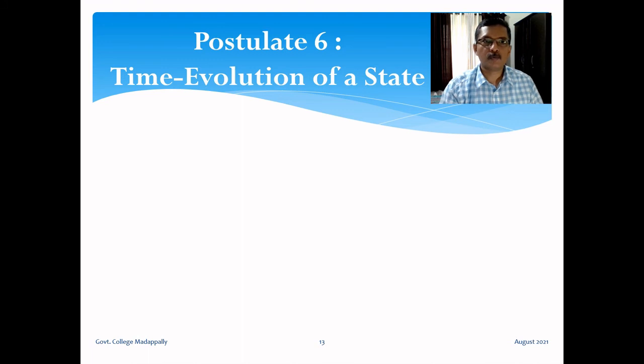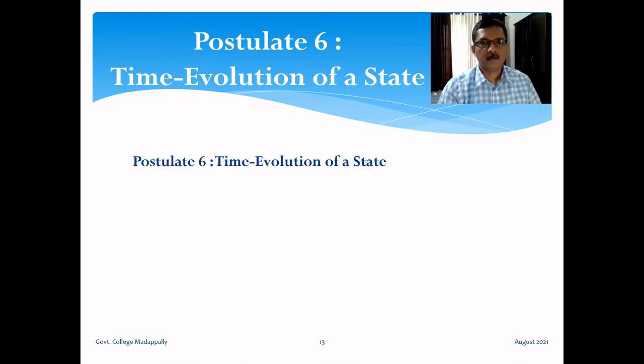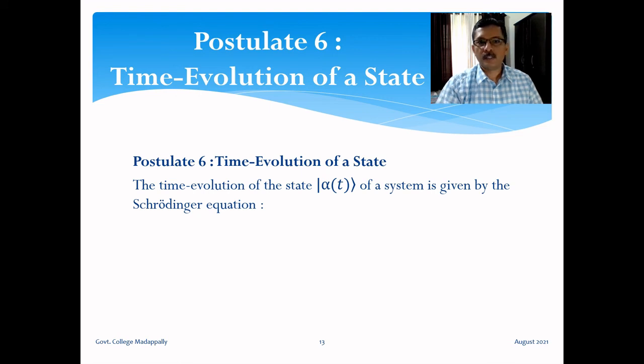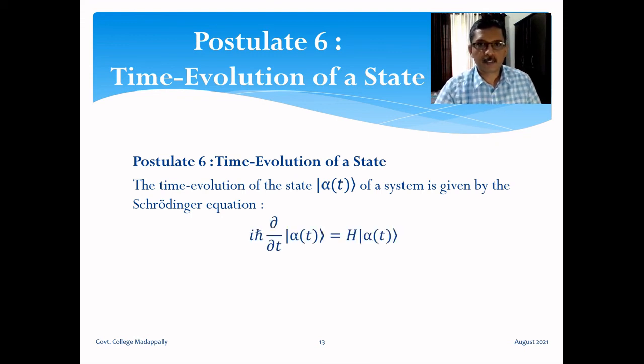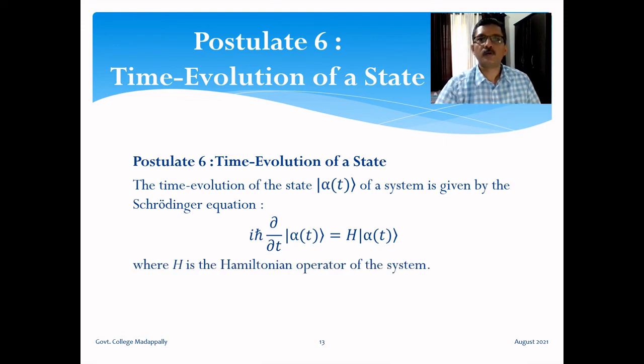The last postulate is about the time evolution of a state. The time evolution of the state ket alpha at time t of a system is given by the Schrodinger equation, i h cross del by del t of ket alpha equals H ket alpha, where H is the Hamiltonian operator of the system. This is called the time dependent Schrodinger equation.